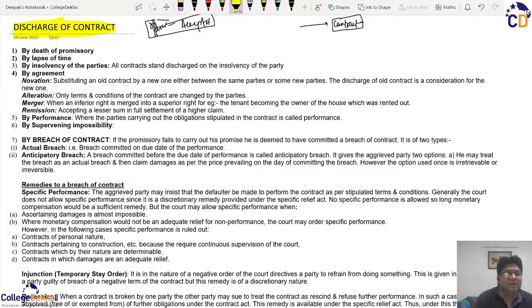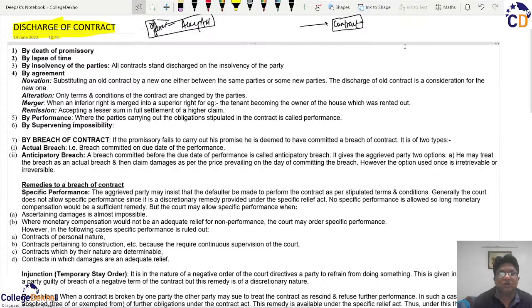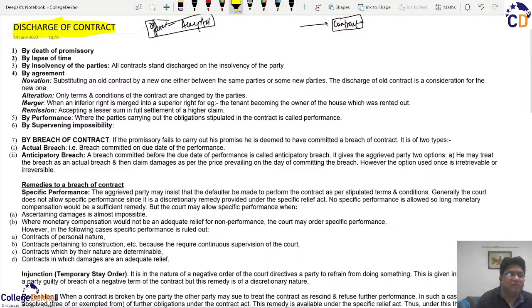So basically, this discharge of contract denotes the death, or we should say, the closing of the obligations of the parties concerned. And we will have these five primary ways where the contracts will be discharged and both parties will not have any liabilities in the future under the contract.